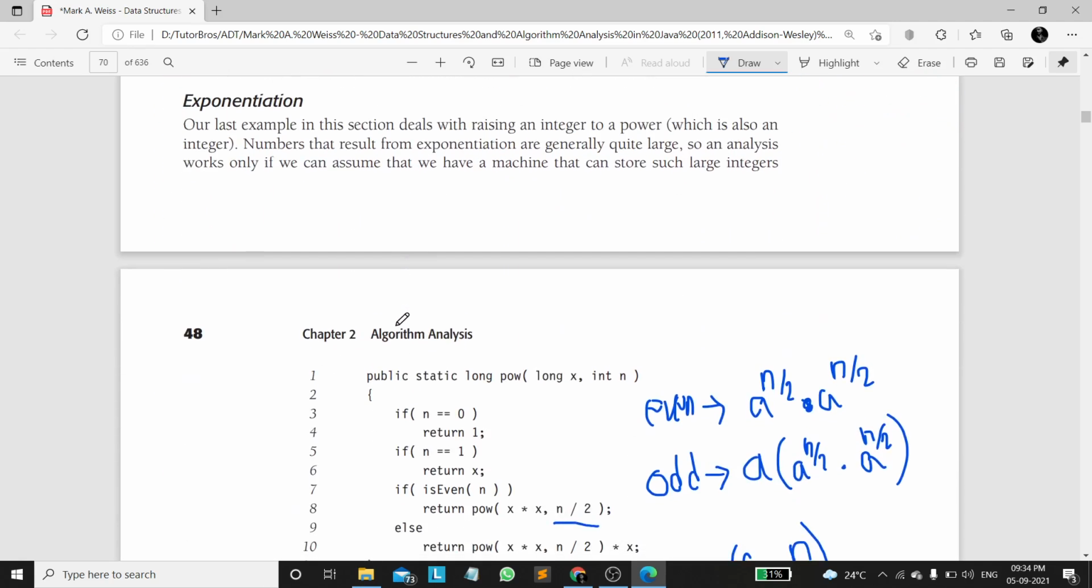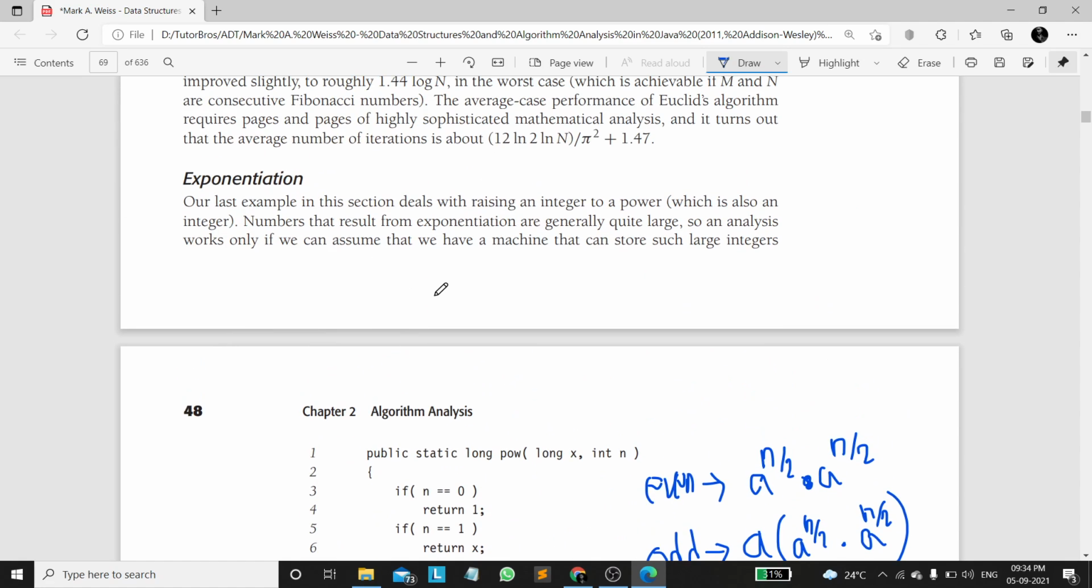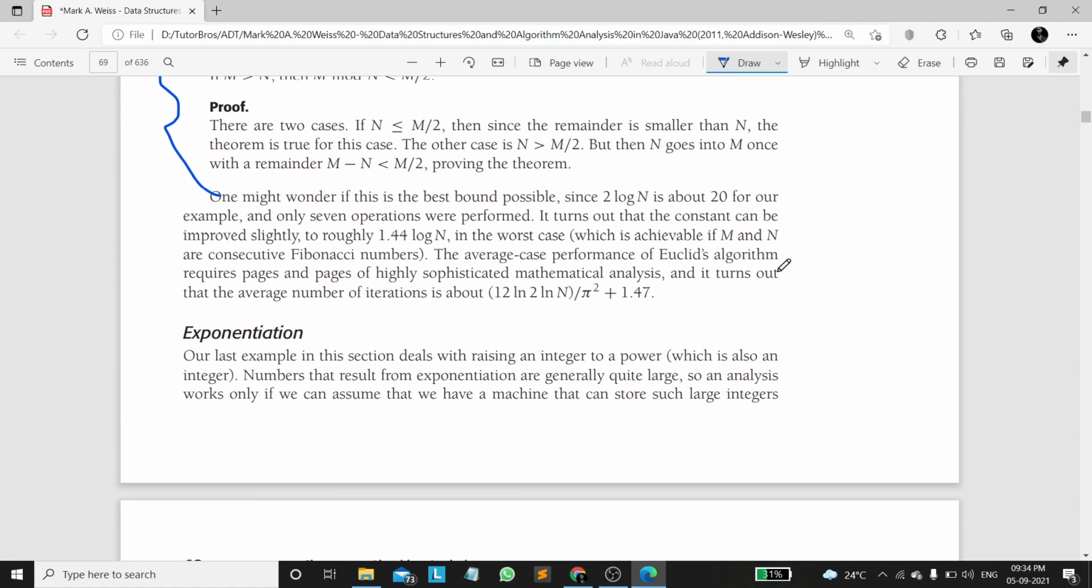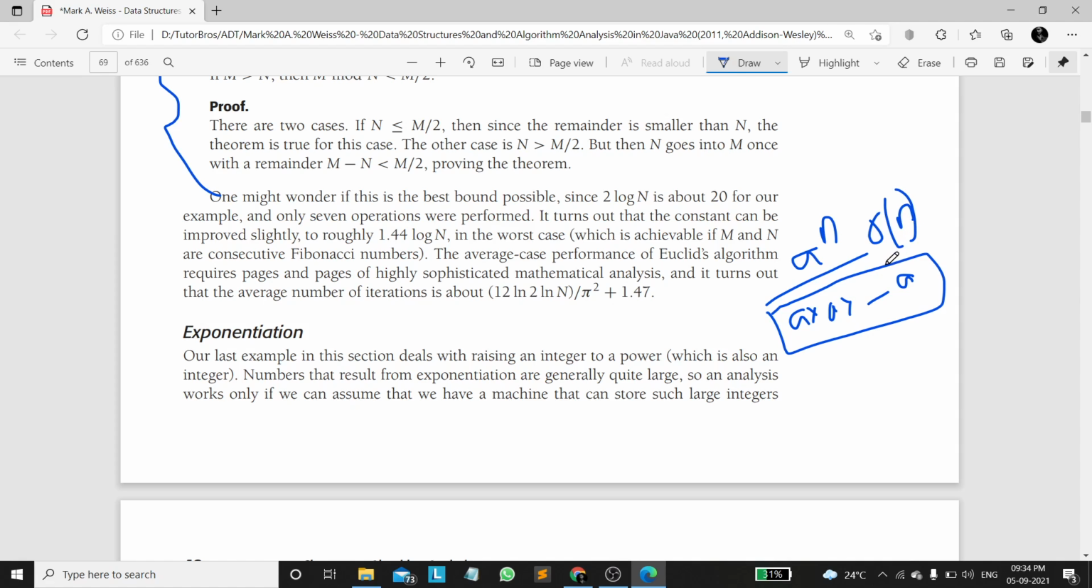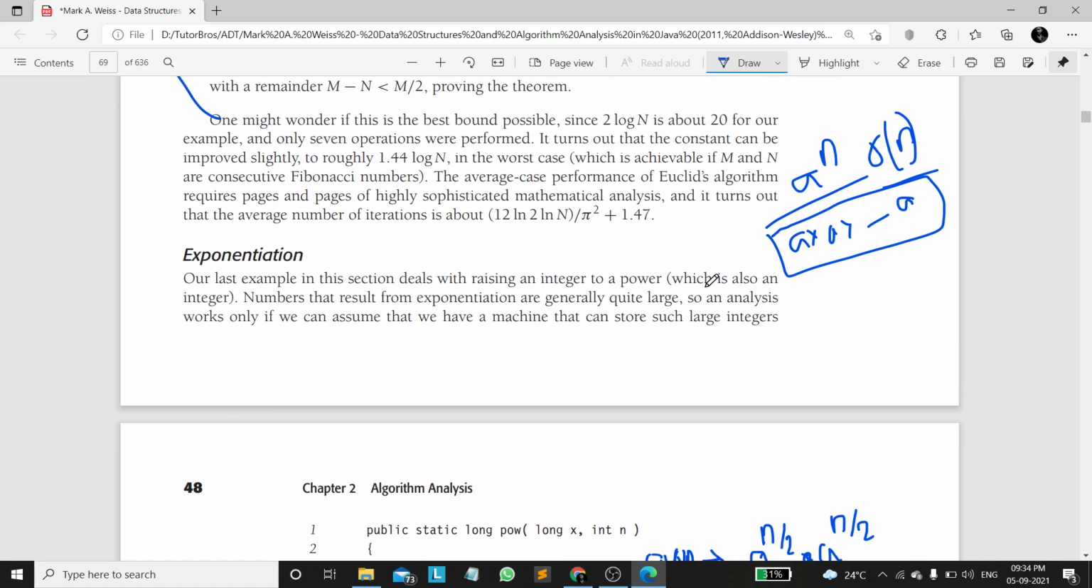So the final concept we are discussing today is power, I mean exponentiation. If you want to calculate a power n, what you will be doing is multiplying a into a into a and so on, n times. So it will take big O of n as the runtime. But if we use the concept of recursion, then you can do it in log n time only.